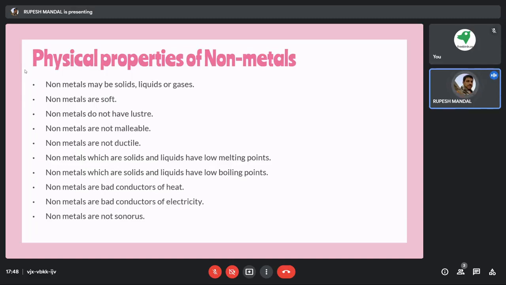Then the next one is that non-metals are not ductile. As we said, if we have a metal like gold, we can stretch that gold to a very long distance. Non-metal things we cannot stretch. For example, wood, we cannot stretch it. Whatever shape it has been formed in is finalized.